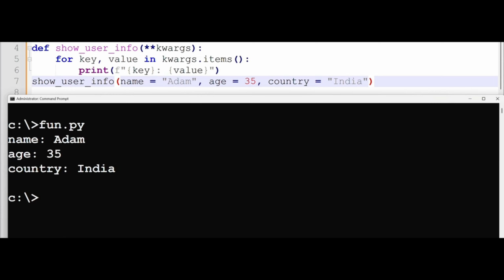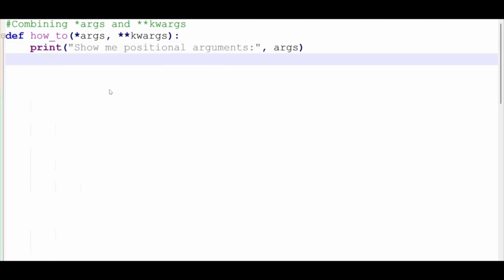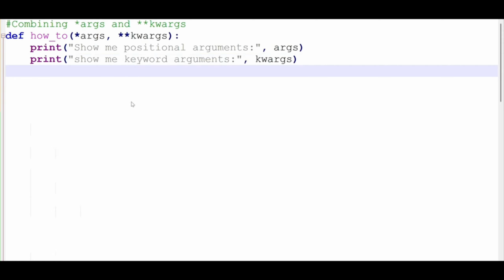Let's have another example where we now combine kwargs and args. So in this example, we combine the args and kwargs. We have a function definition, and then we just want to output the results of the args, and also want to show the keyword argument results of our kwargs.